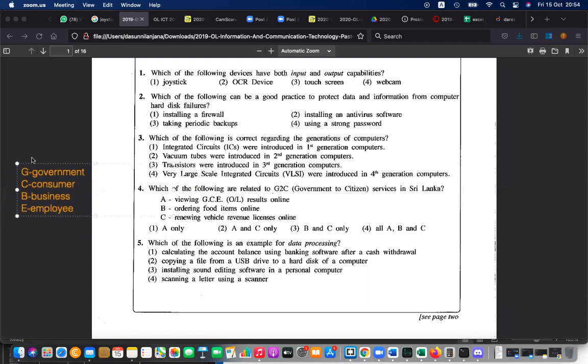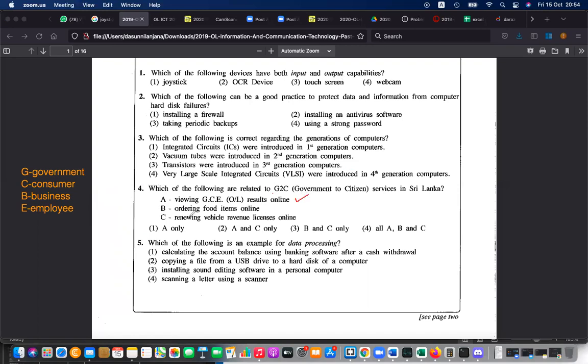Then there are a lot of terms, C to C, consumer to consumer, like Ikman.lk. B to C, business to consumer, like eBay, Amazon. B to B also they are in eBay. Government to business, tenders and all. Business to its employees, internal selling and all, internal offers. And government to employees, so maybe gazettes and all. Right? Likewise, there are different e-services. We win all-level results is government to consumer. That is correct.